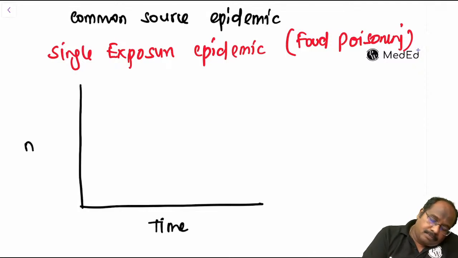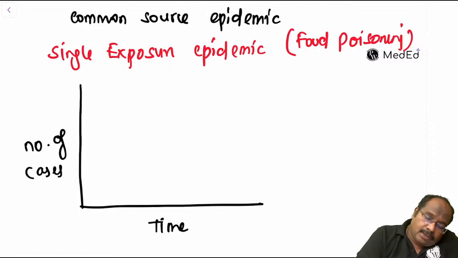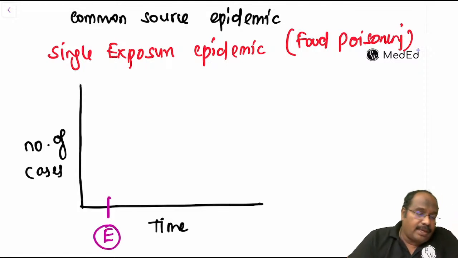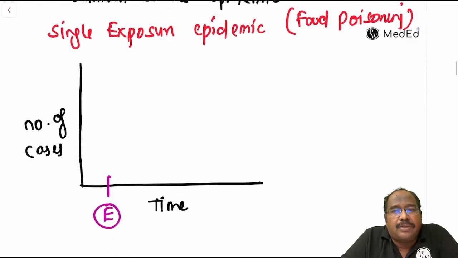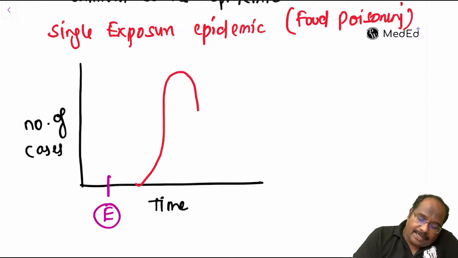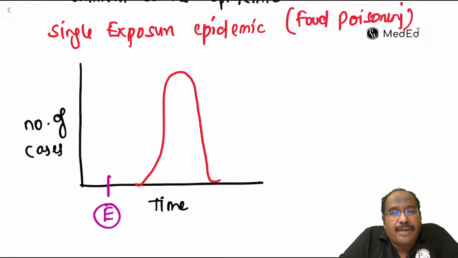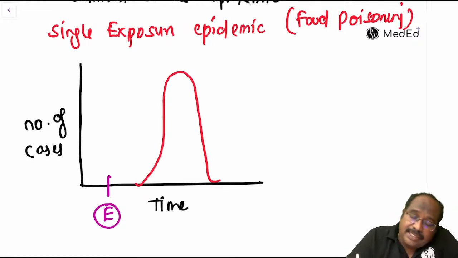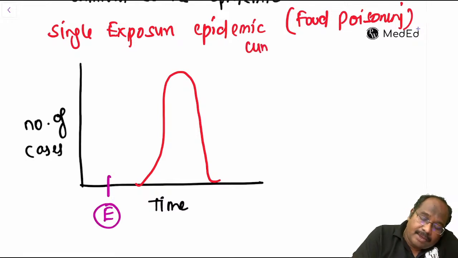Time, and number of cases. Like that, you are getting exposed here, guys. After some time, the number of cases increases and then it comes down. This we call a single exposure epidemic curve.